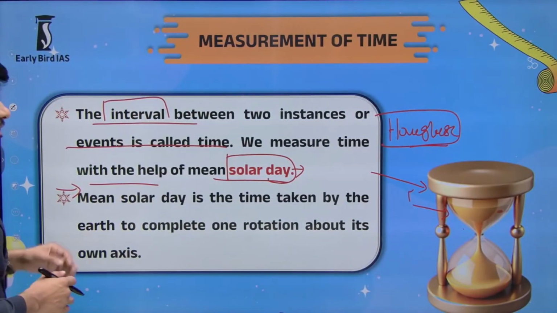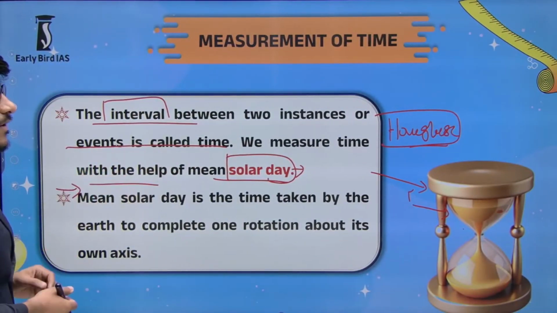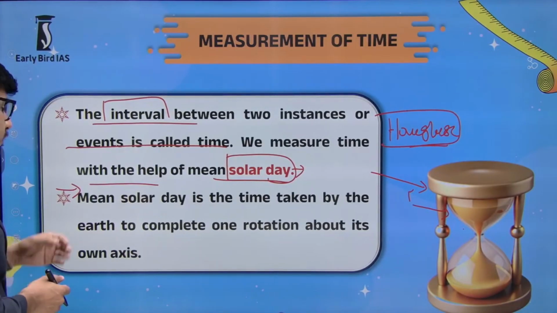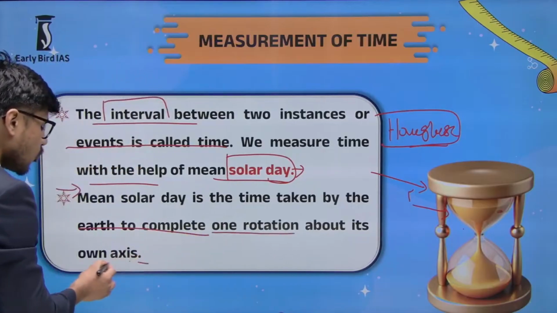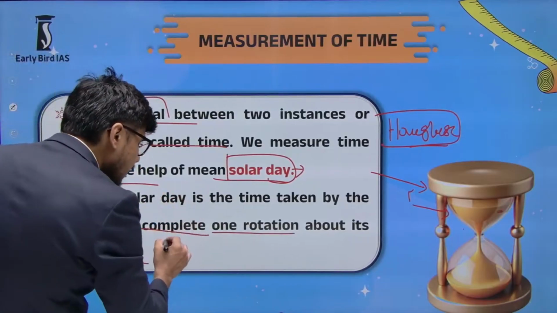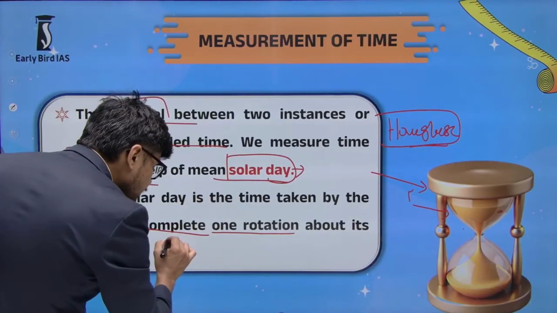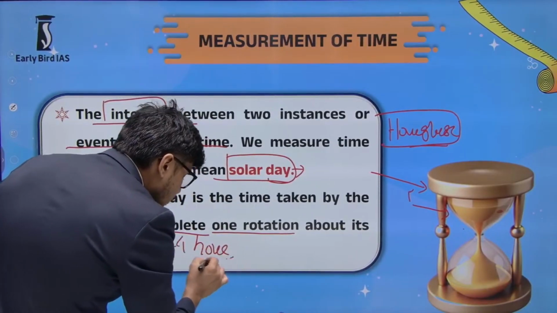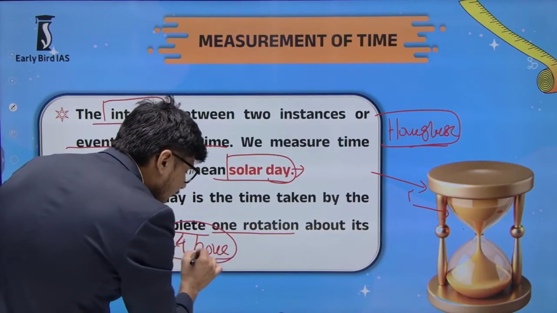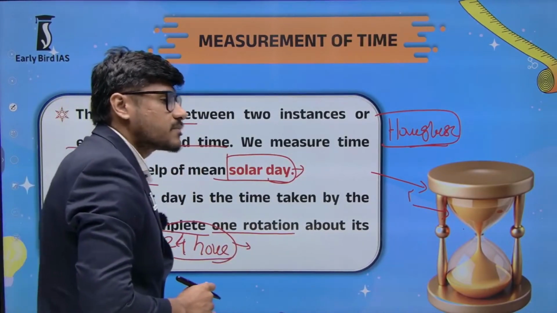What is the mean solar day? Here we use the mean solar day to measure time. The mean solar day is the time taken by the earth to complete one rotation about its own axis. For example, generally we call it 24 hours. So we use time from the solar perspective.